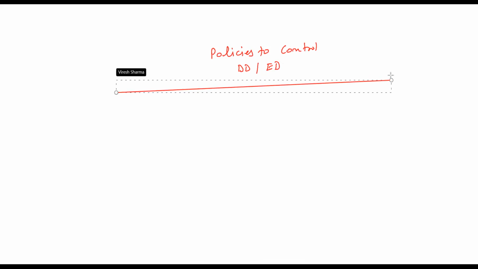So, policies to control deficient demand and excess demand. The first one is monetary policy.